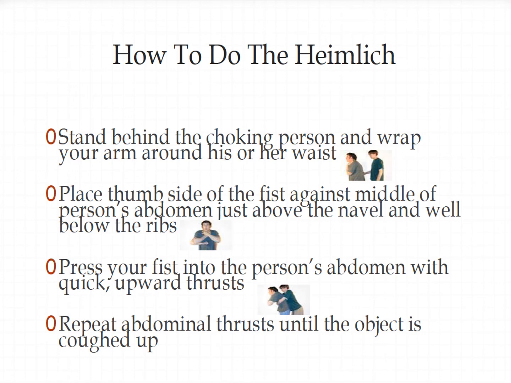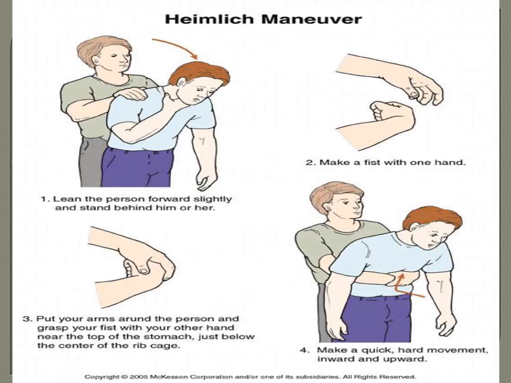So basically you stand behind the patient, encircle the patient with your arms, make a fist, okay, and the thumb part of the fist will be placed against the abdomen, above the navel, below the ribs, and you give upward and backward thrusts. It should be quick, fast, and that should create that gush of air which will expel the foreign object, and you keep doing it till the foreign object is expelled.